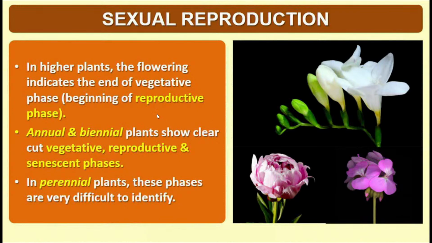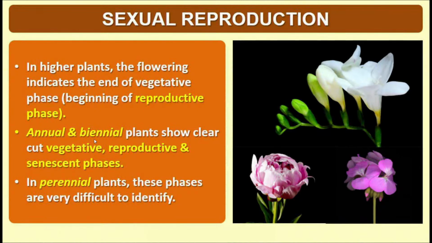And the sexually reproducing plants can be further grouped into three main categories, that is annual plants, biennial plants and perennial plants. In the annual plants, the life cycle gets completed in one season or within 1 year. In the biennial plants, the life cycle gets completed in 2 seasons or in 2 years. And in the perennial plants, the life cycle gets completed in many seasons or in many years.